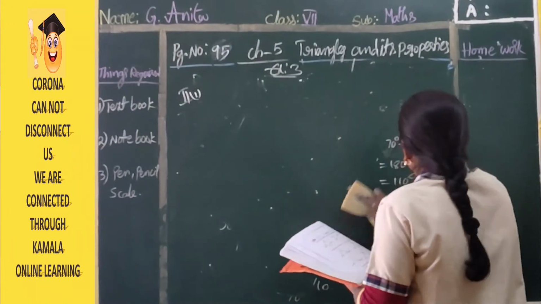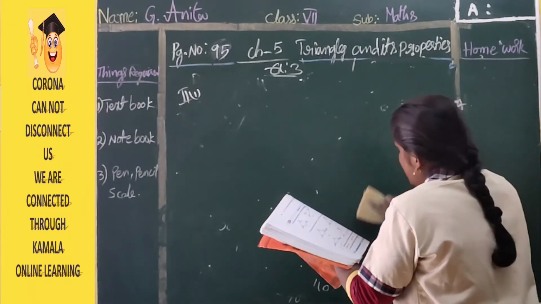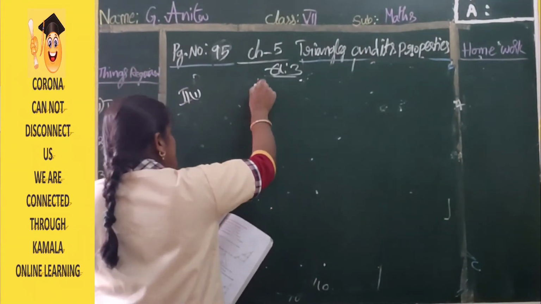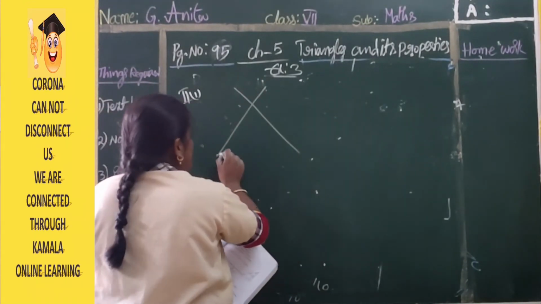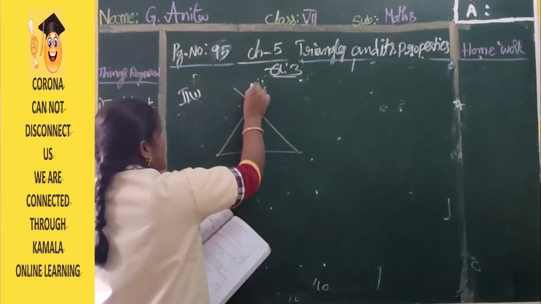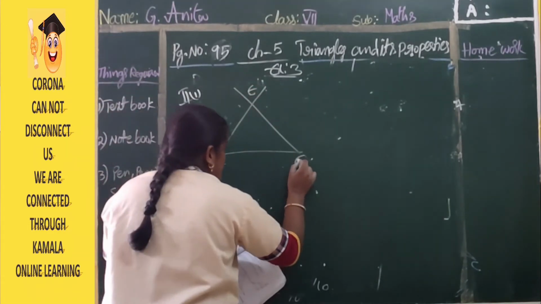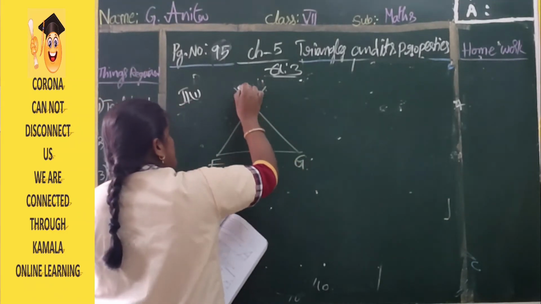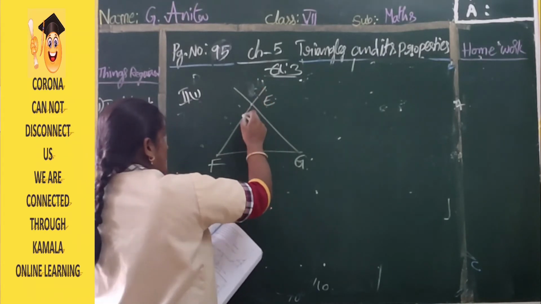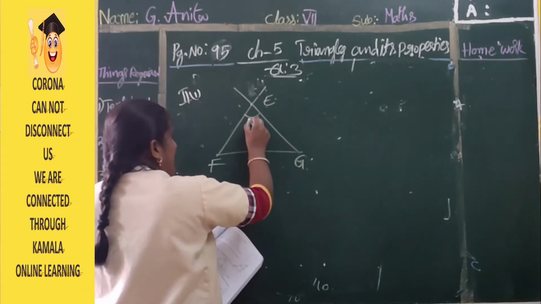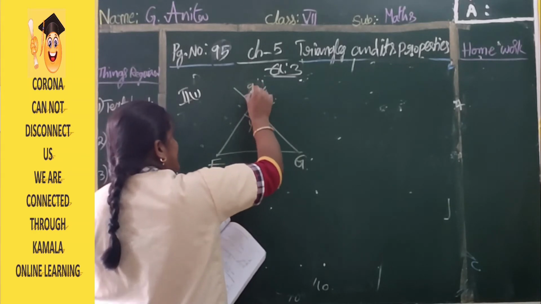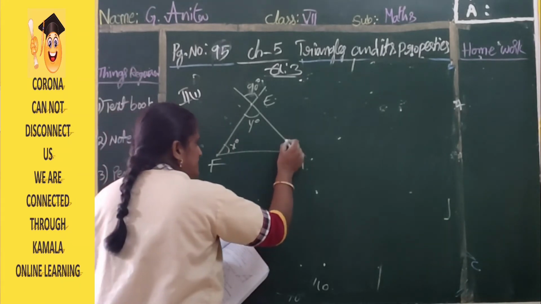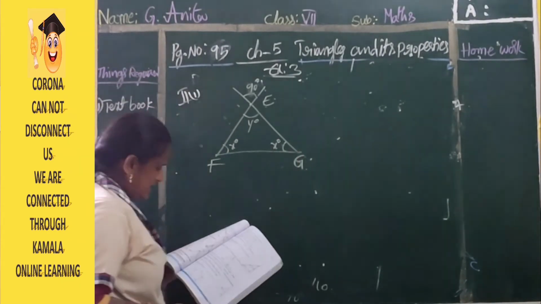In that, a figure is given, E, F, G. In this figure they have given vertically opposite angles. So E, F, G, and at E they have given angles like this. This is point E. Here they have given y degree and here they have given 90 degrees. And at F they have given x degree, and at G they have given x degree.